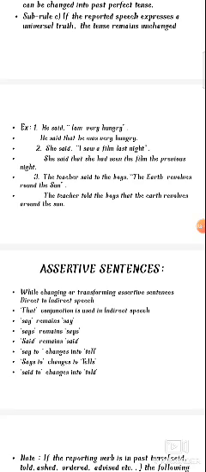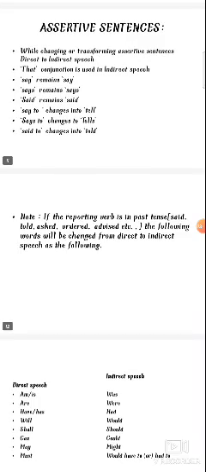We saw yesterday that while transforming assertive sentences from direct to indirect speech, the conjunction 'that' is used in indirect speech. Say remains say, says remains says, and said remains said. Say to changes into tell, says to changes into tells, and said to changes into told.